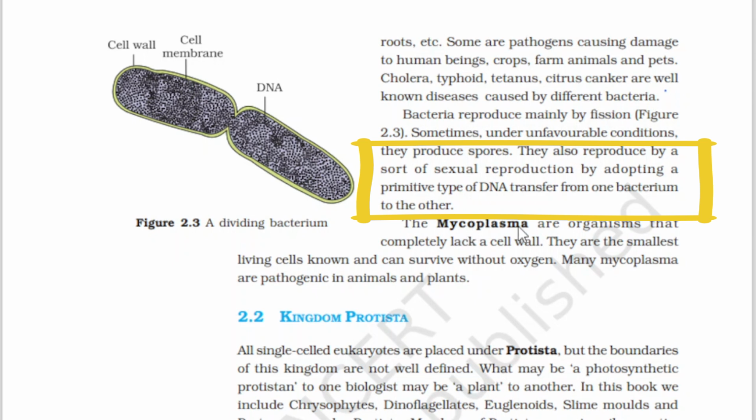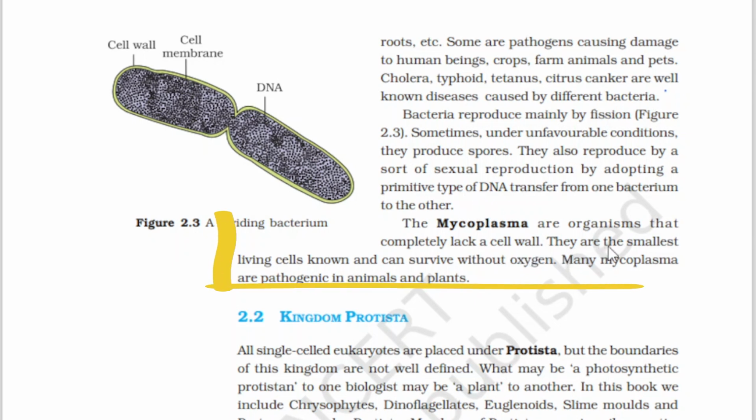The mycoplasma are organisms that completely lack a cell wall. There is no cell wall in mycoplasma, remember this. They are the smallest living cells known and can survive without oxygen. Many mycoplasma are pathogenic in animals and plants.